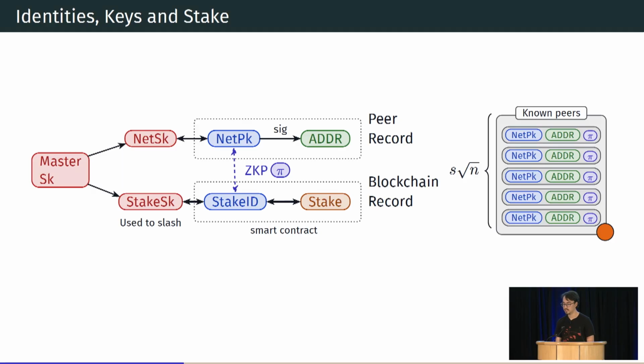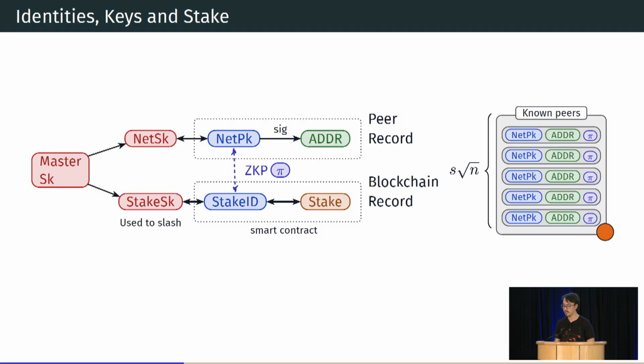Okay, so let's first go over the identities and how we generate them. As you can see, we start with a master secret, and on one branch, we are going to derive the network identities. And the network identities are essentially what you know about other people in the system. And on the right, there's an example peer table where you can see the network public key and the IP address signed together with a zero-knowledge proof.